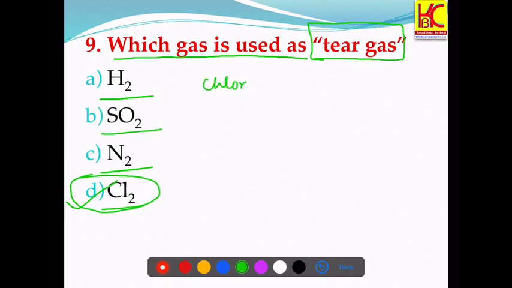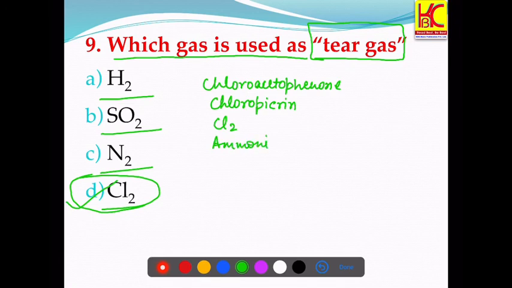Chloroacetophenone, chloropicrin, chlorine, ammonia, all these are used as tear gas. They are used during wartime and during adverse situations when the police or any force wants to control the situation, they release this tear gas.